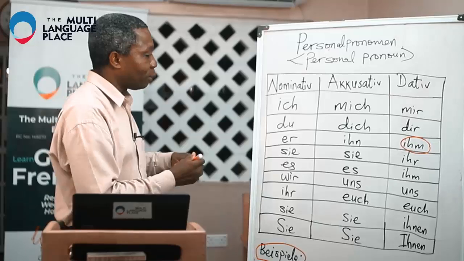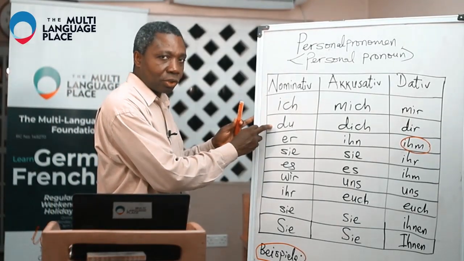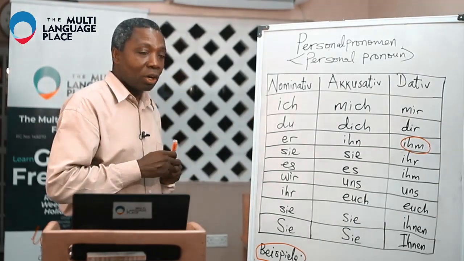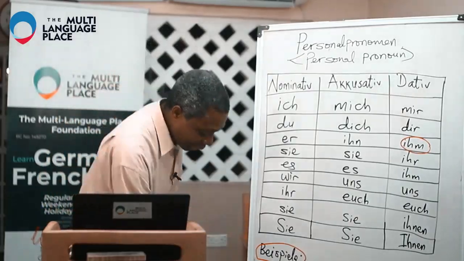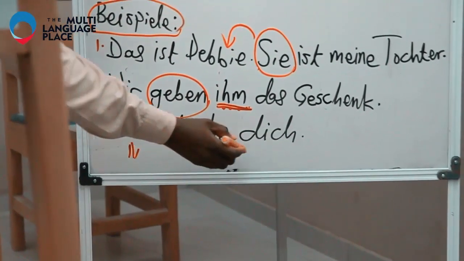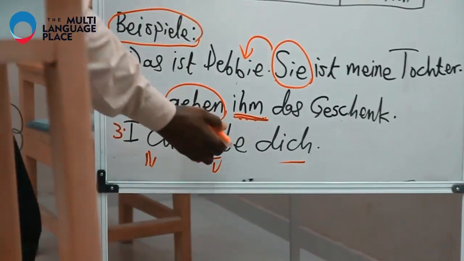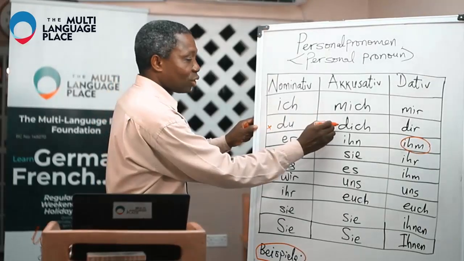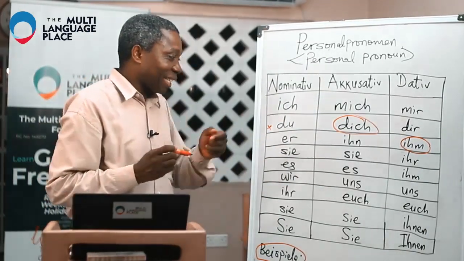Let's come back to the table. This is I, this is you, but of course, I would not say ich liebe du. You are going to go to the accusative, because this is the nominative, this is the verb, and this is in the accusative case. So therefore, I love you. This is you in the nominative, but definitely this is you in the accusative. So that is how it goes.